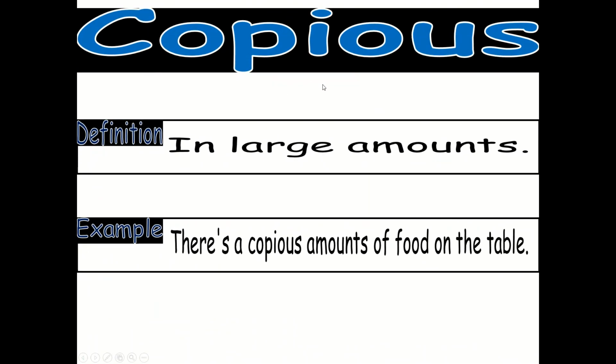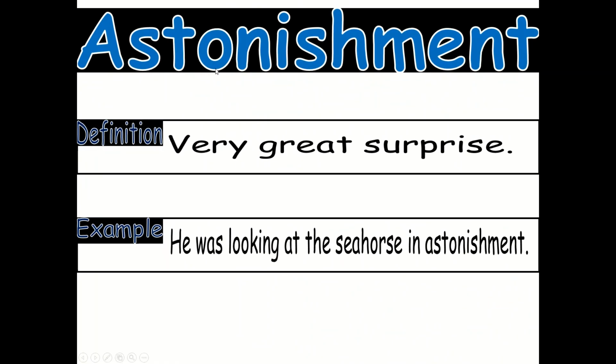Copious. In large amounts. For example, there's a copious amount of food on the table. Astonishment. Very great surprise. For example, he was looking at the seahorse in astonishment.